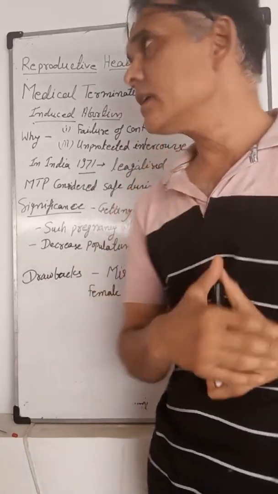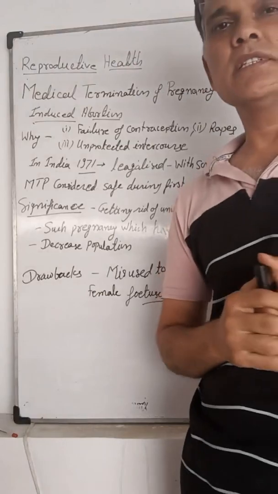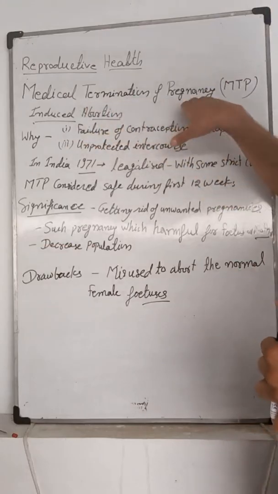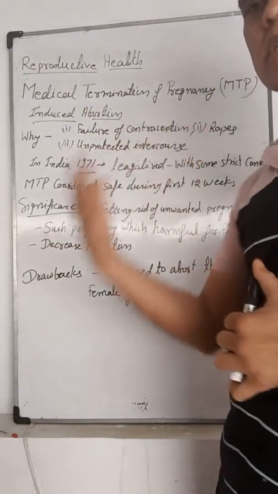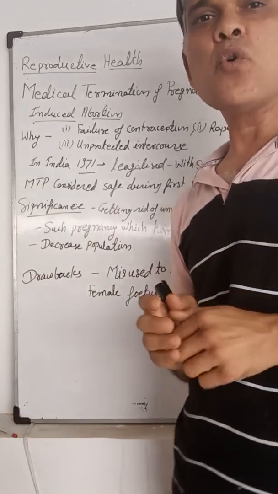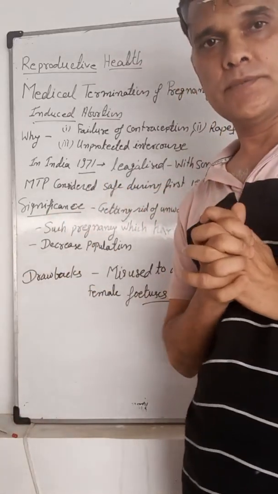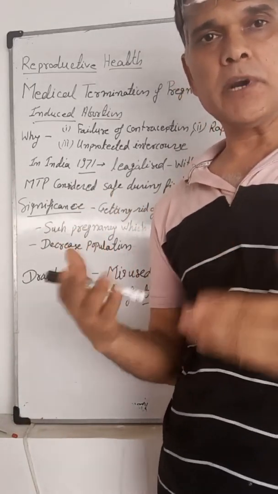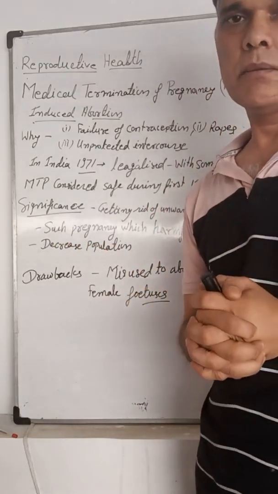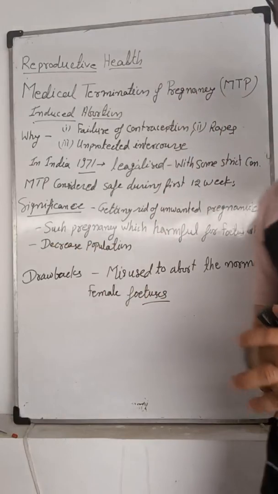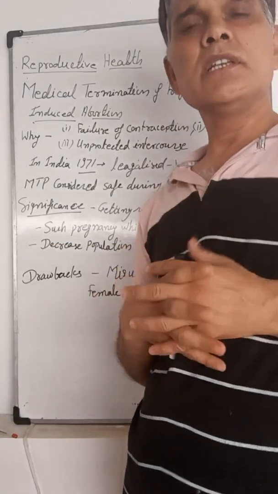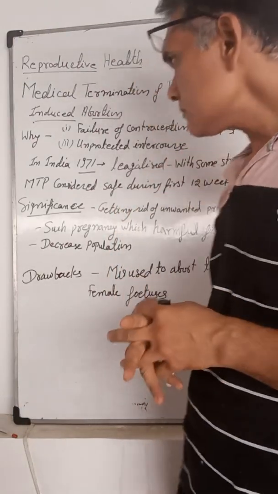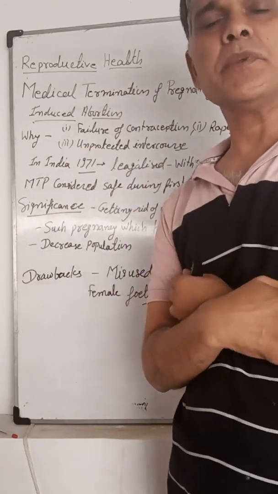Now today we study about the medical termination of pregnancy, MTP, that is medical termination of pregnancy. It is also known as induced abortion. Induced abortion, how we remove the pregnancy through particular types of methods, that is known as medical termination of pregnancy. It is terminated with the help of surgery, or with the help of some pills or some tablets. But why is the medical termination of pregnancy required?